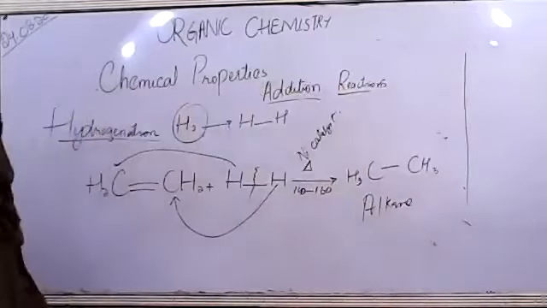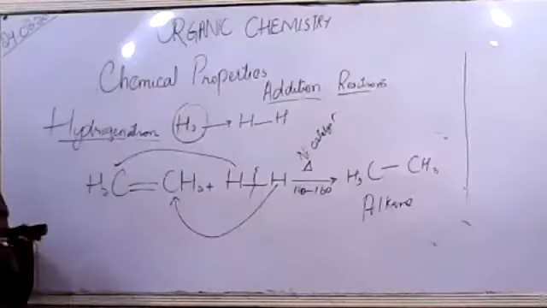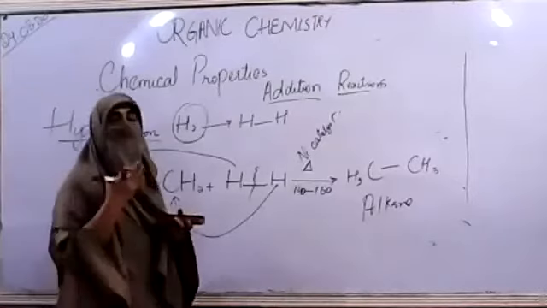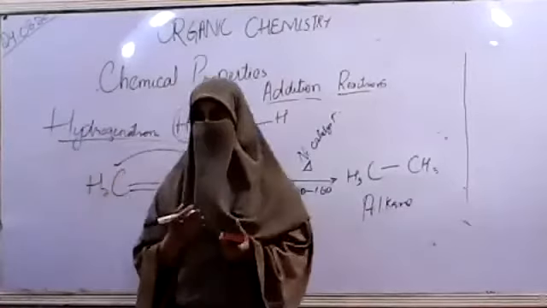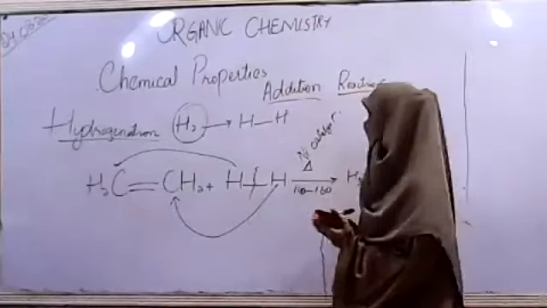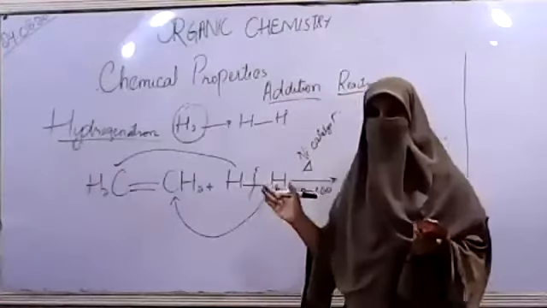So this reaction can also be used for the manufacturing of alkanes from alkenes. If you are asked how we can synthesize alkanes from alkenes, you can simply say by the hydrogenation of alkenes, we can synthesize alkanes in the laboratory.